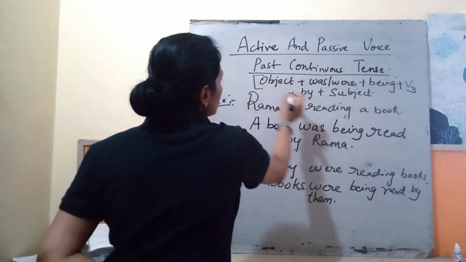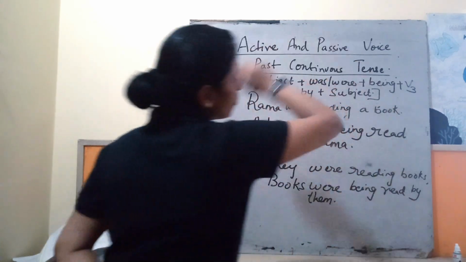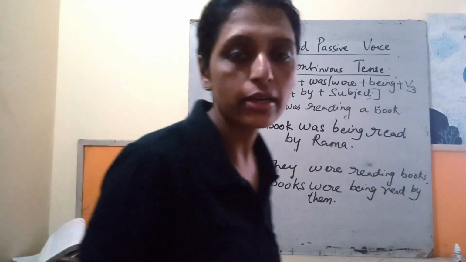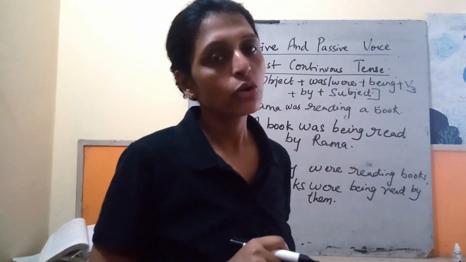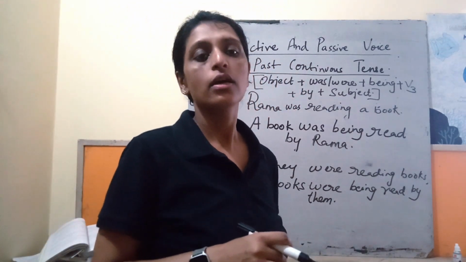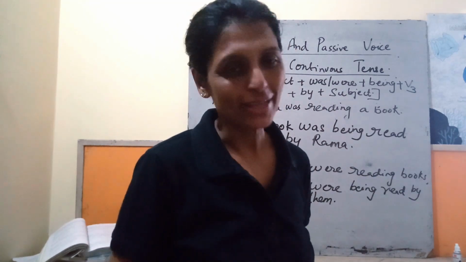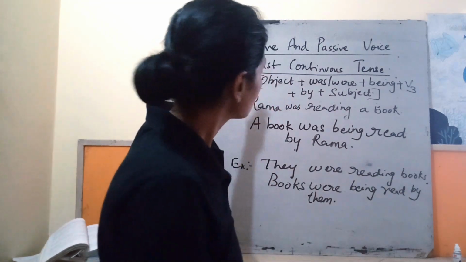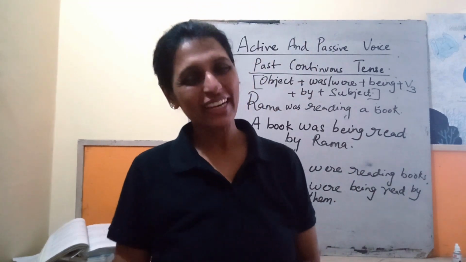So this is the general formula for changing sentences given in the past continuous tense in active voice into passive voice. Children, hope you understood the explanation well.